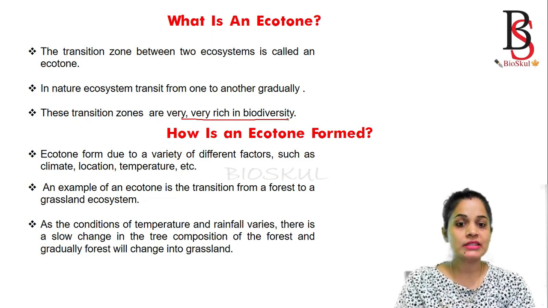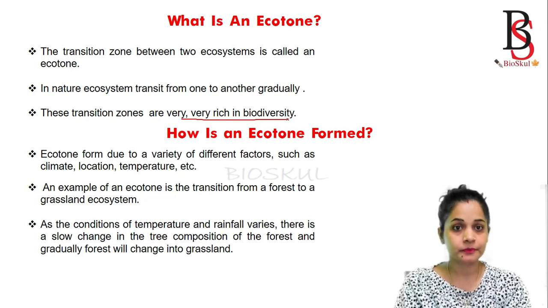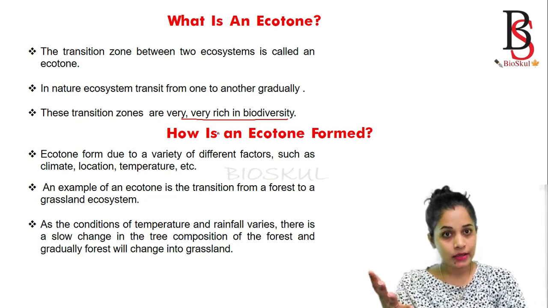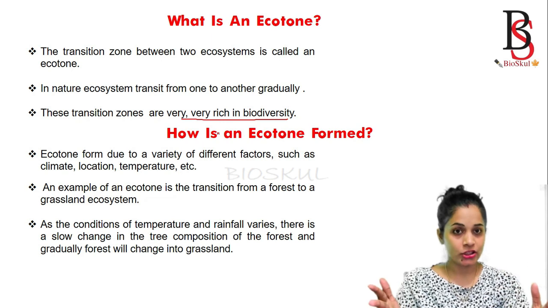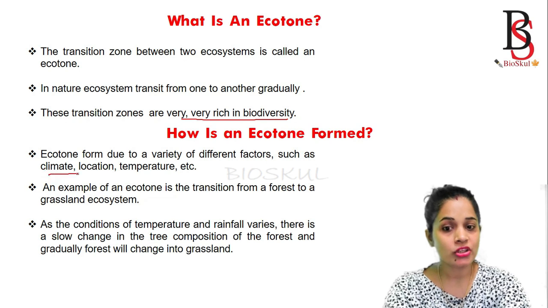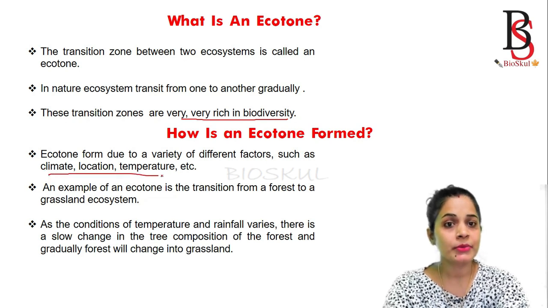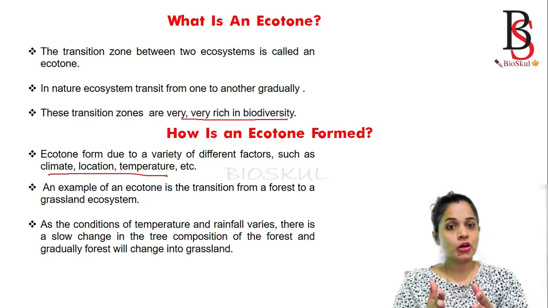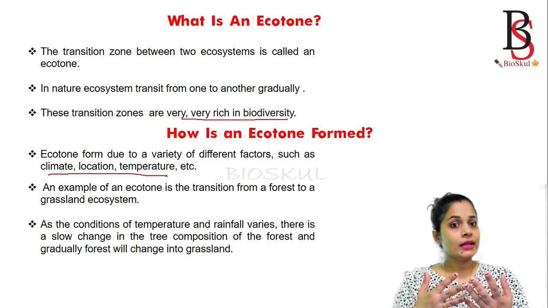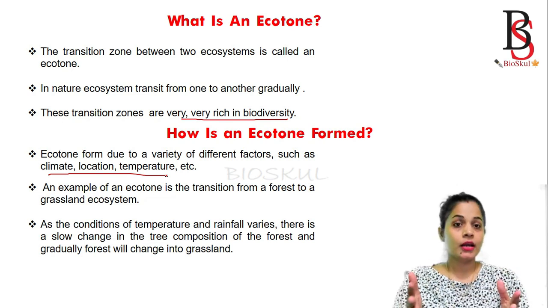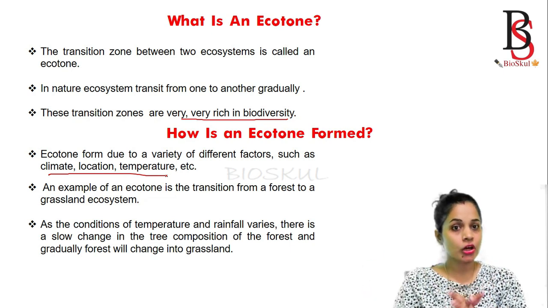Now we'll see how an ecotone is formed. An ecotone is formed either naturally or by human interaction. Naturally, it may be formed because of changes in climate conditions, location, temperature, or soil composition. All those factors are responsible for the formation of an ecotone. Human interaction can also form an ecotone. Let's consider deforestation and irrigation, which also result in the formation of an ecotone.